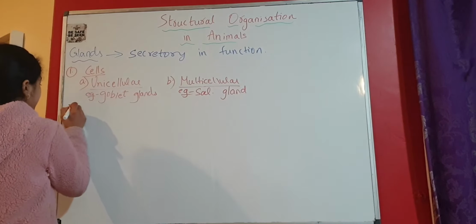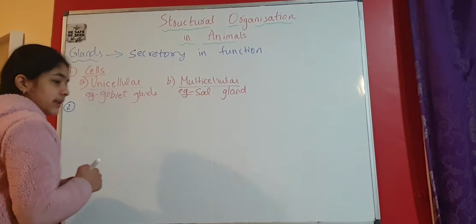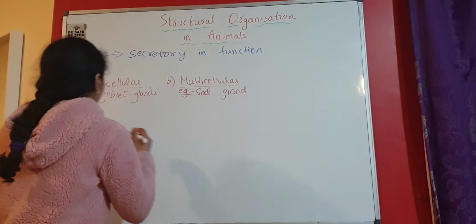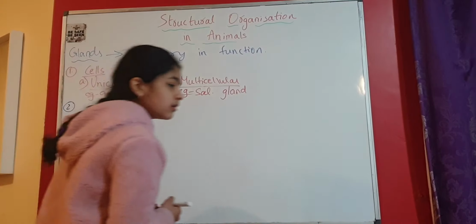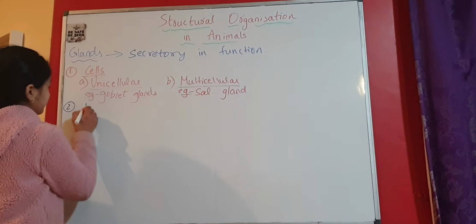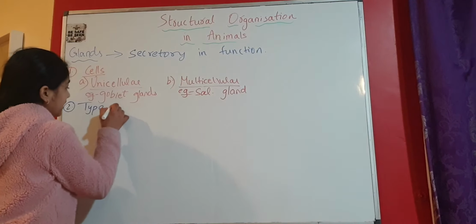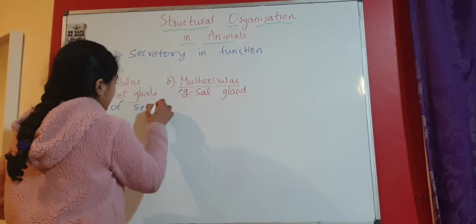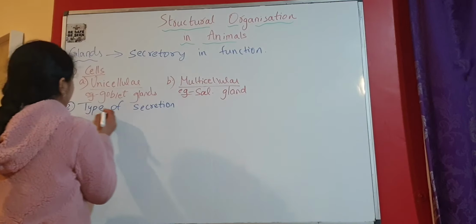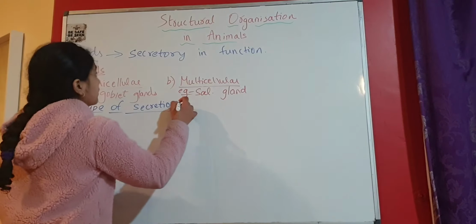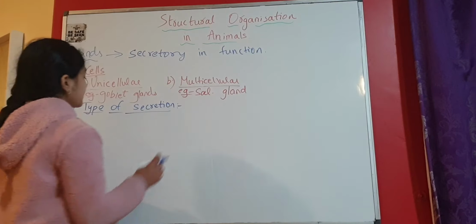Next is the classification on the type of secretion, that is, what kind of secretion they secrete.